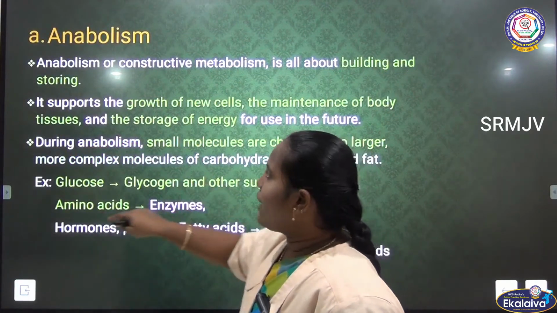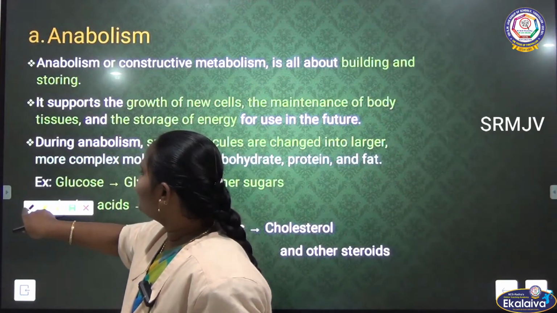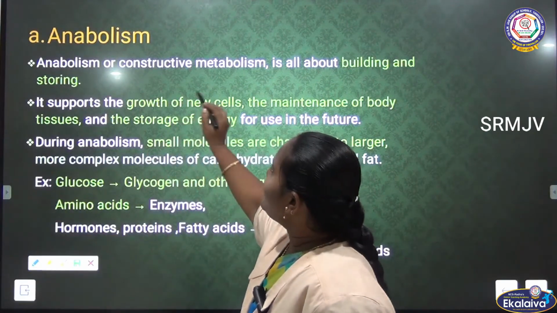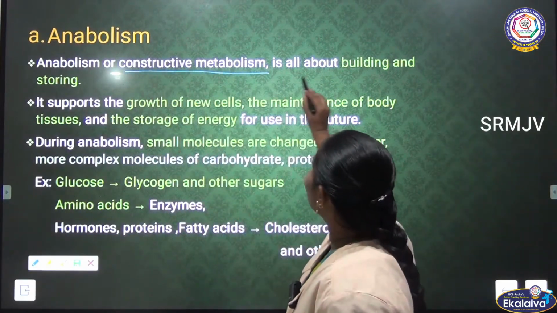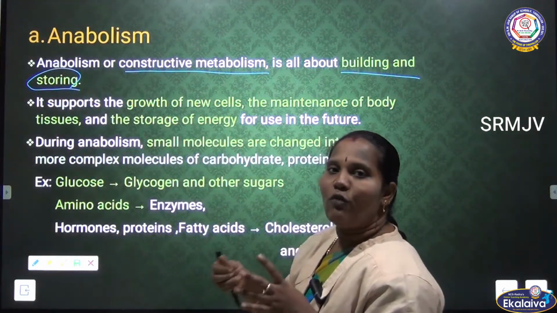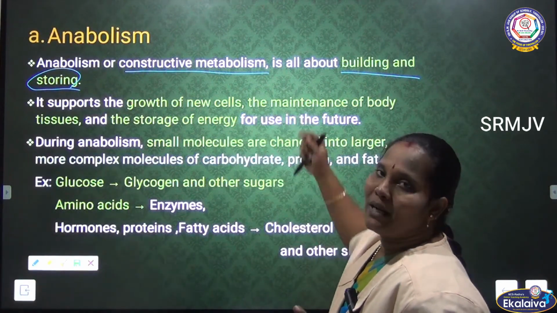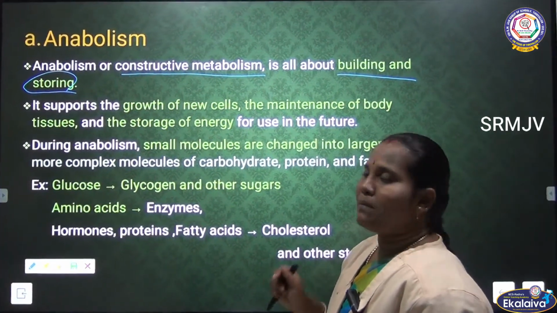First we have to see anabolism. Anabolism means constructive metabolism. It is building and storing. So constructing, the formation, is the anabolism. The constructive metabolism is called anabolism.